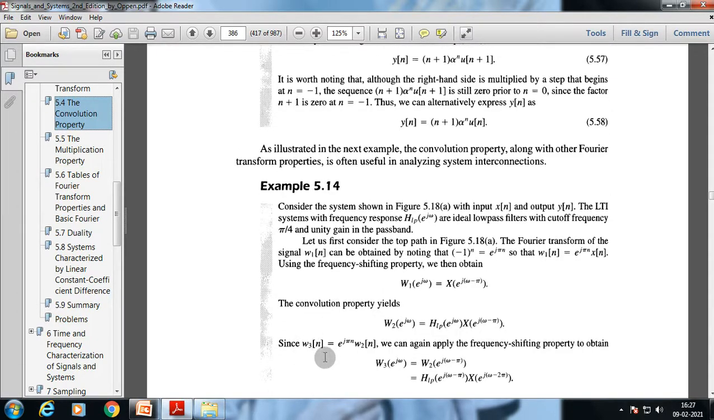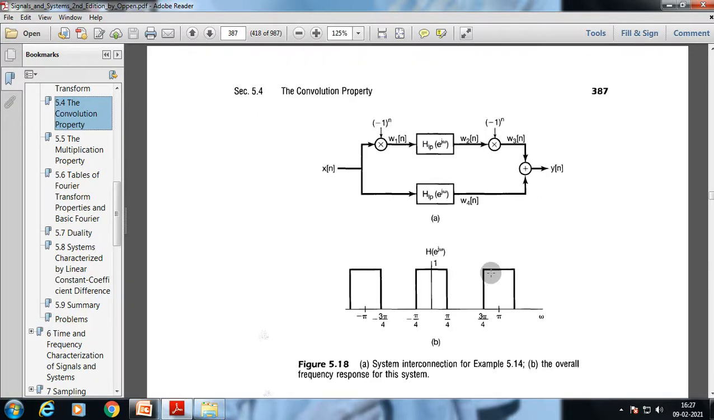Since w3 of n is equal to e to the power j pi n times w2 of n, we can again apply the frequency shifting property to obtain W3(e^{jω}) equal to W2(e^{j(ω−π)}). That is H_LP(e^{j(ω−π)}) times X(e^{j(ω−2π)}), and it will look like this.